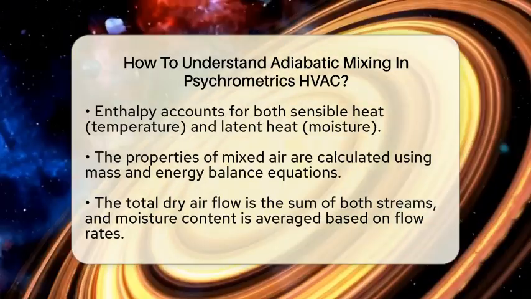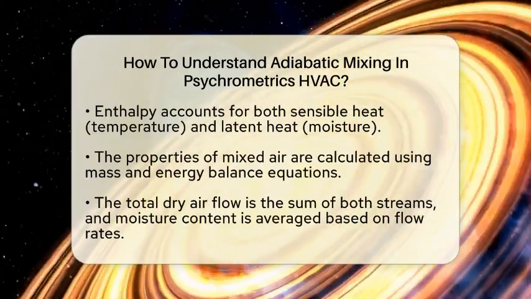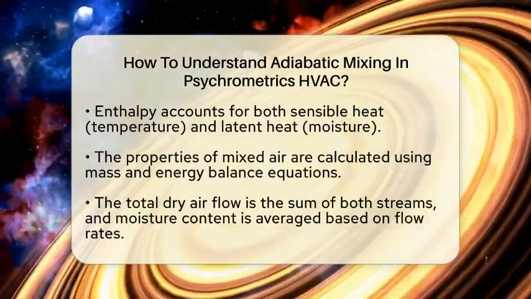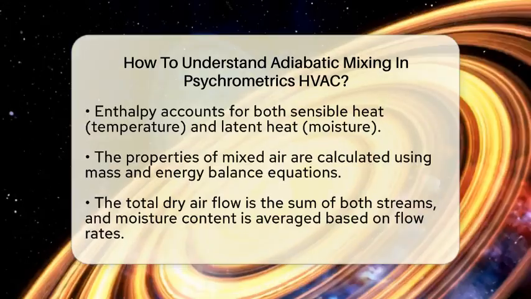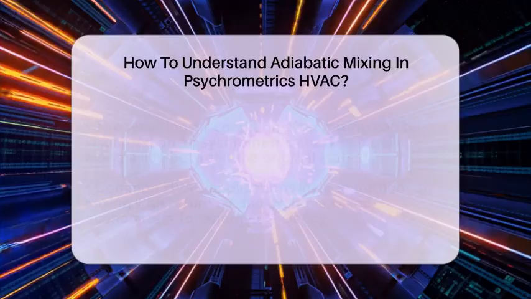For example, if one stream is warm and dry, and the other is cool and moist, the resulting air will have an intermediate temperature and humidity. But the total energy remains the same because it's an adiabatic process.